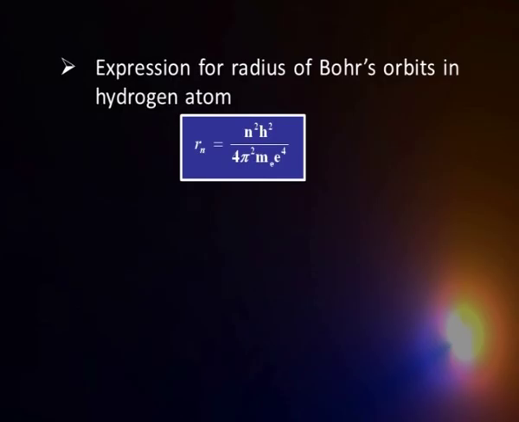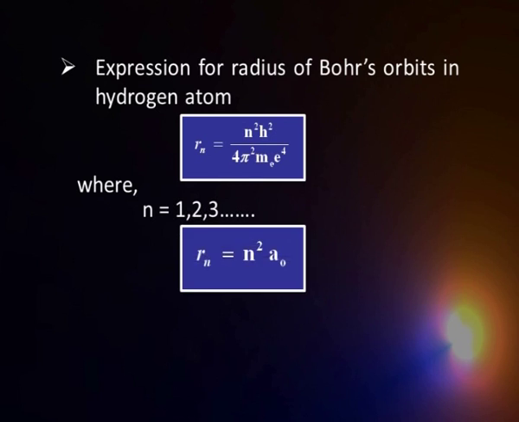Now, let us see on the basis of these four postulates, what do we get out of here? We are not getting into the mathematics of that, but we can see the results. Using Bohr's postulates, we can derive an expression for Rn, the radius of the nth orbit. You find these are all constants: h square by 4 pi square m e4, and then you have an integer n square. So, what you find is that the radius of the orbit is quantized.